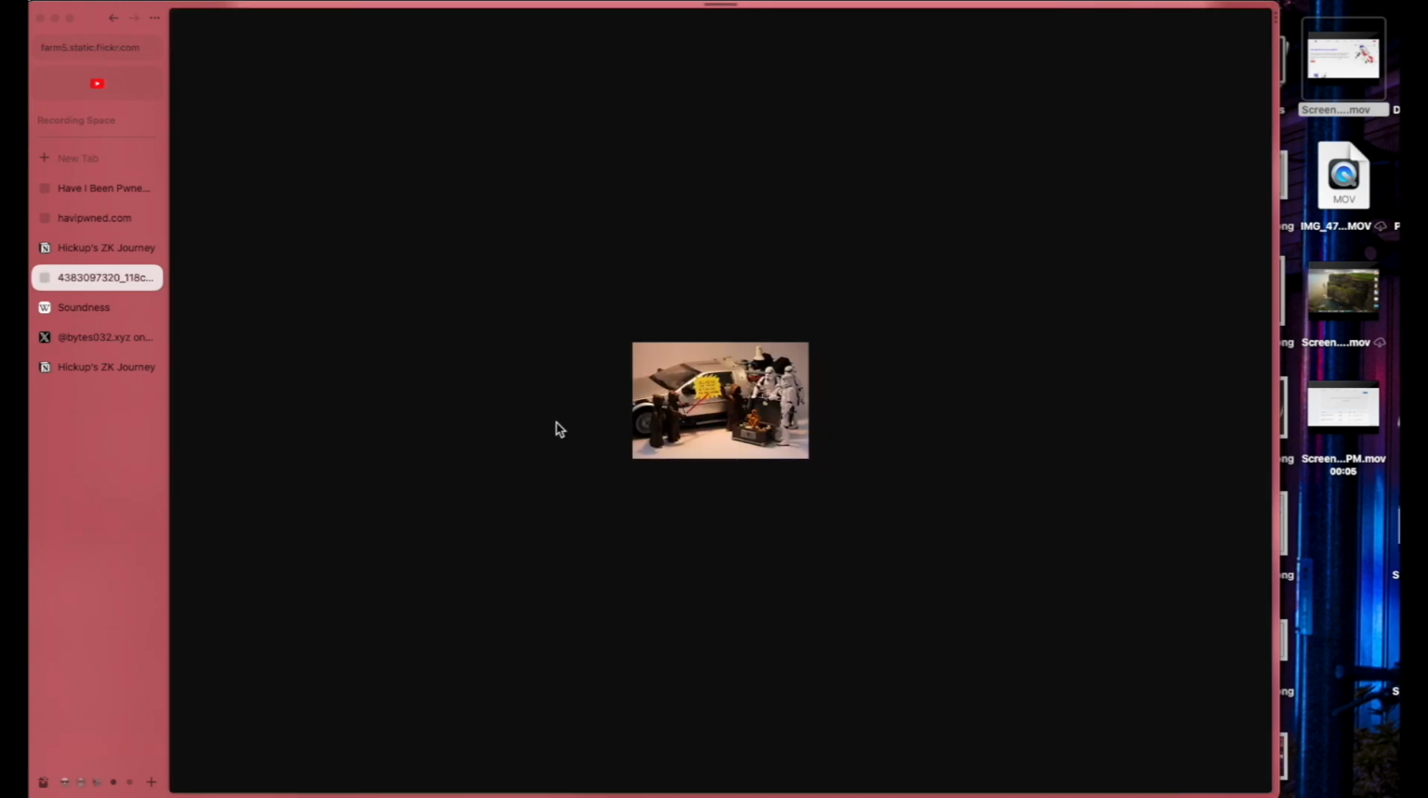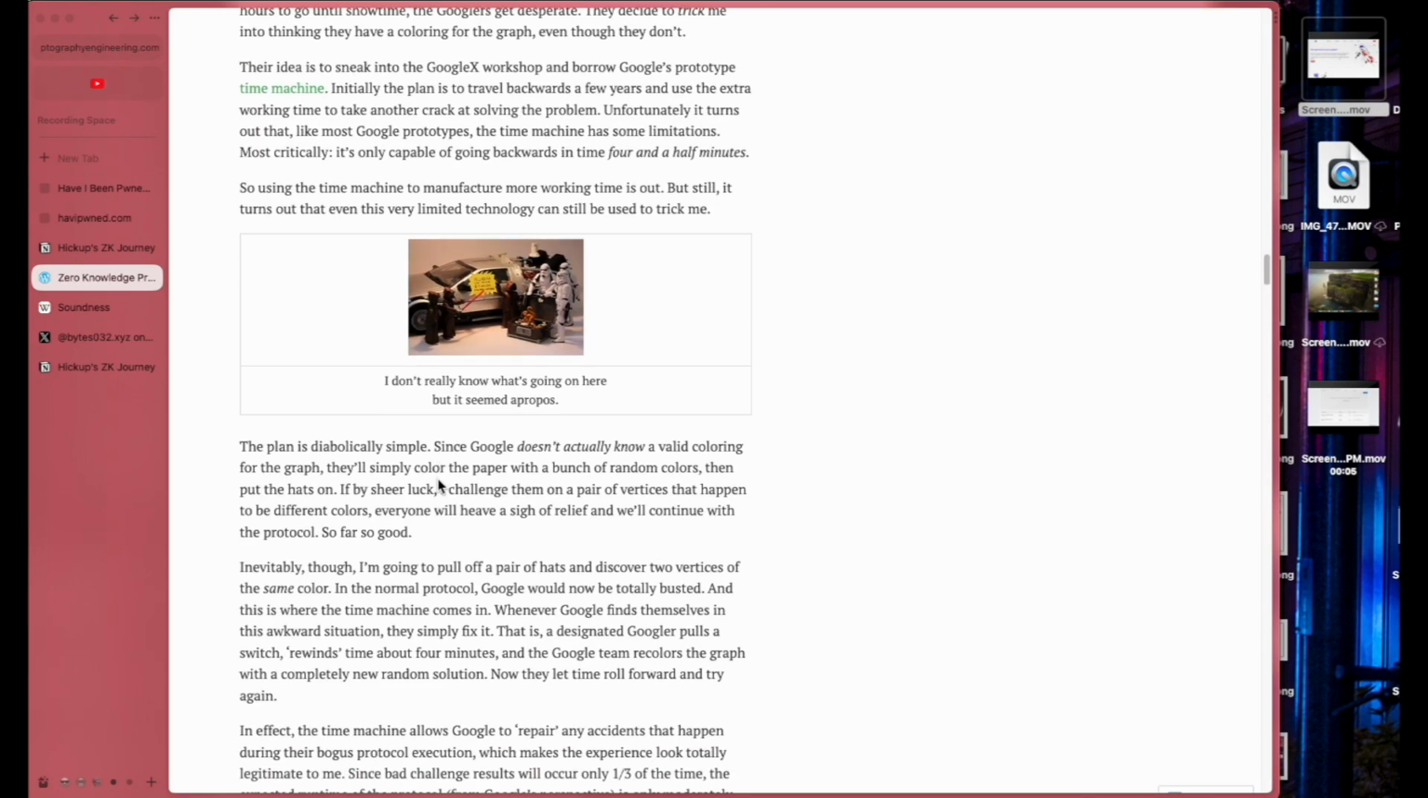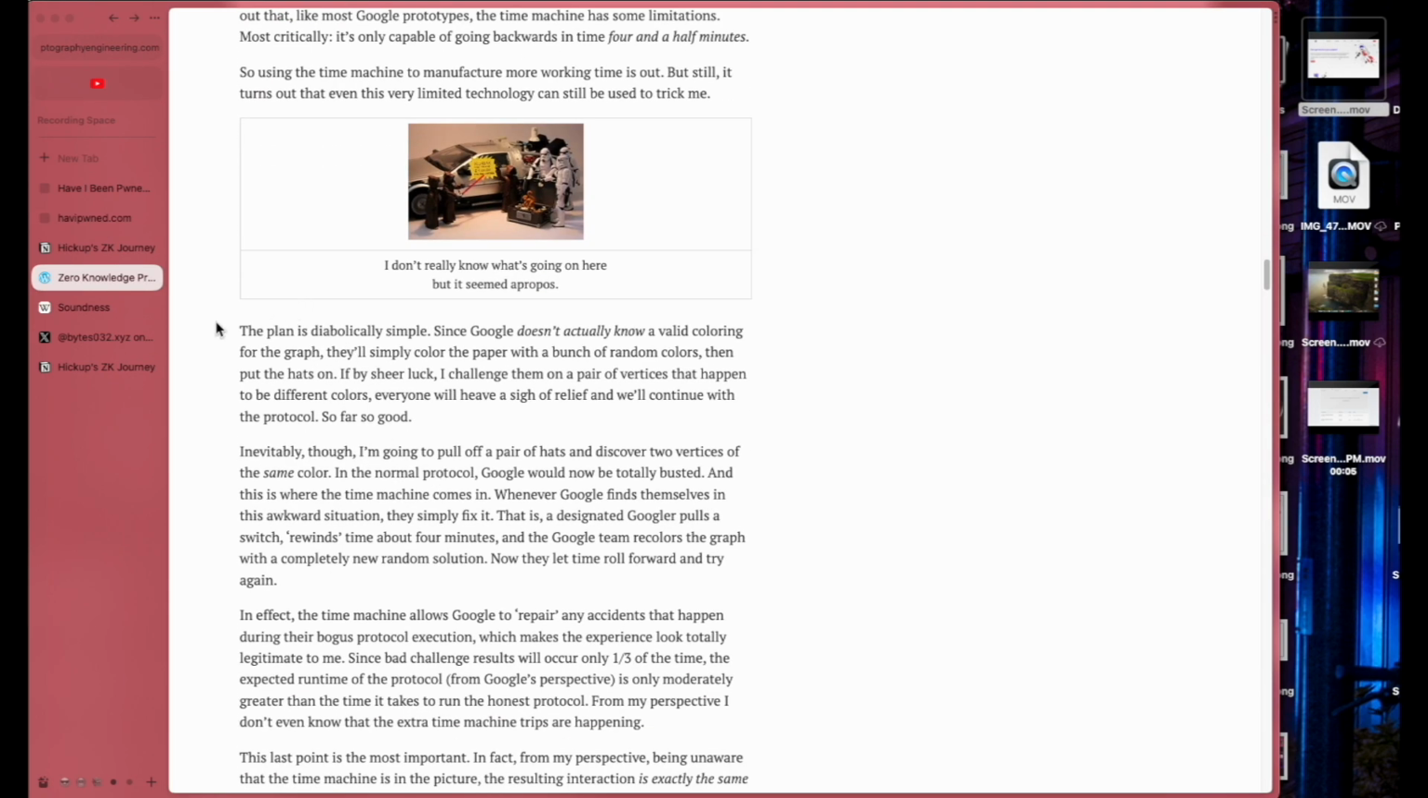Yeah, that's exactly what I had in mind when I was reading this paragraph. Okay. The plan is diabolically simple. Since Google doesn't actually know a valid coloring for the graph, they'll simply color the paper with a bunch of random colors, then put the hats on.